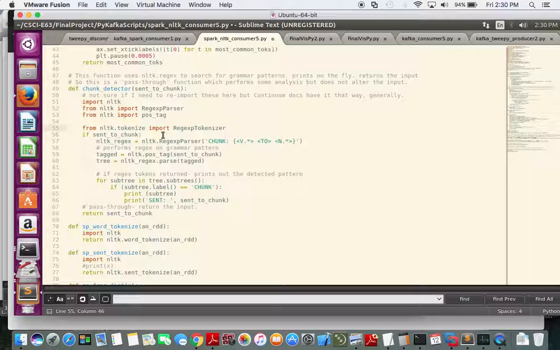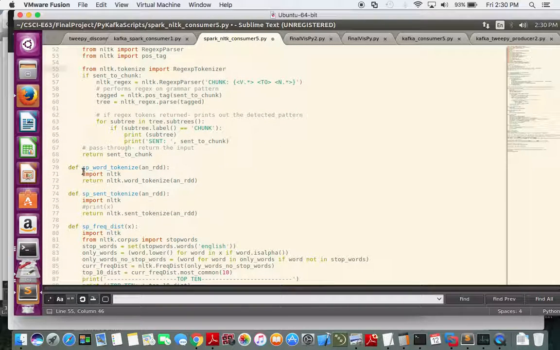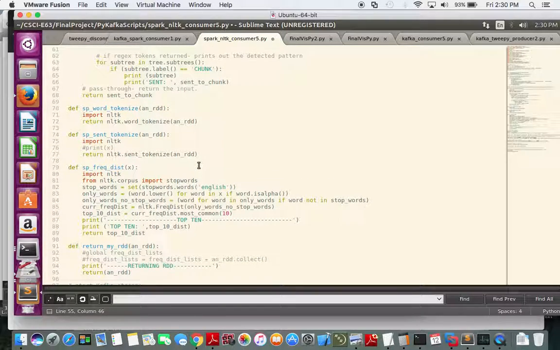This is very similar to before, where we're doing NLTK regex parsing on a grammar pattern. The difference here is that we're returning the tokenized sentence that's passed in, and I'll talk more about that in a moment.